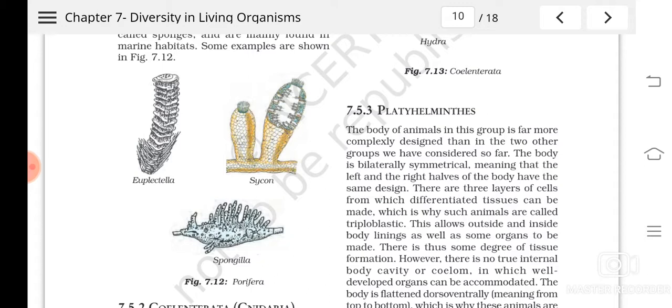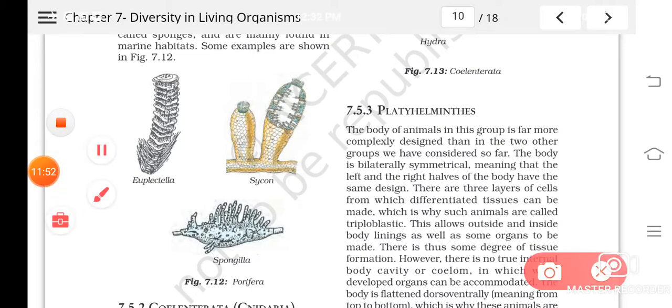That is, if the body can be divided into left and right halves with the same design, both the left side and right side should be equal. If you cut the body into two equal halves through only a single plane, you will get two equal halves. That kind of symmetry is known as what? Bilateral symmetry. So from here onwards you can see bilateral symmetry.